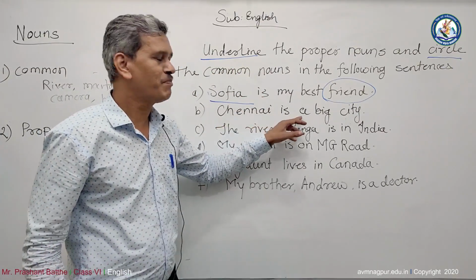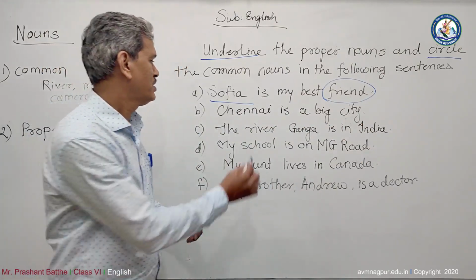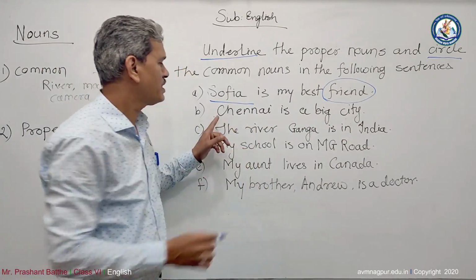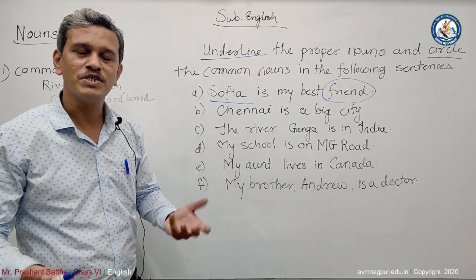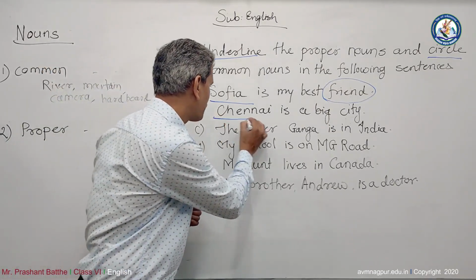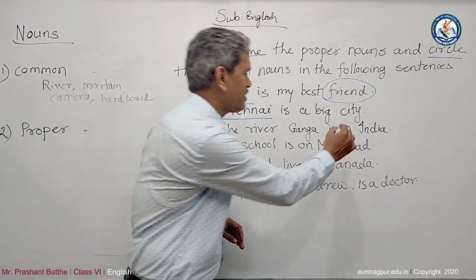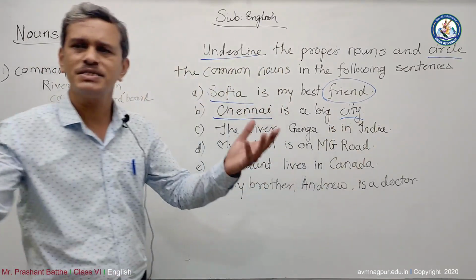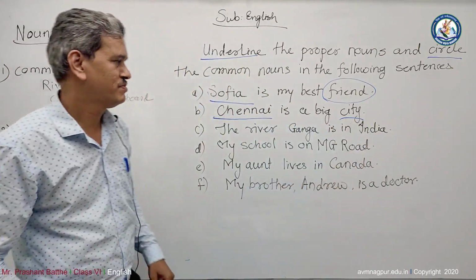Chennai is a big city. Now again, Chennai is a noun and city is a noun. Then which one is the common and which one is proper? So Chennai is the name of a place, so it's a proper noun. And city, there are many cities in India, that's why city is a common noun.